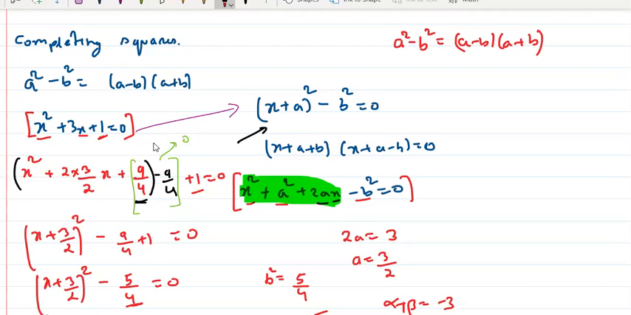So let's take the example that we have already taken. Now when you expand x plus a whole square minus b square, you will get something like this: x square plus a square plus 2ax minus b square is equal to 0, right? And compare this with your equation, which is x square plus 3x plus 1. Now x square is there, right? So x square is here. No need to do anything with this x square.